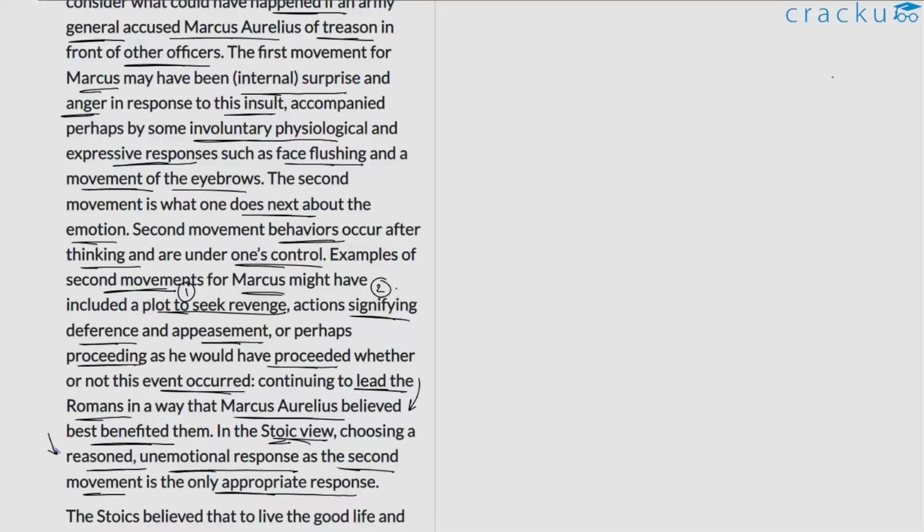All of these are internal to some extent, but these are emotions that you feel immediately following a particular stimulus. The reaction to that stimulus is what is categorized as the second movement, and this is an idea that is quite significant for the Stoics.